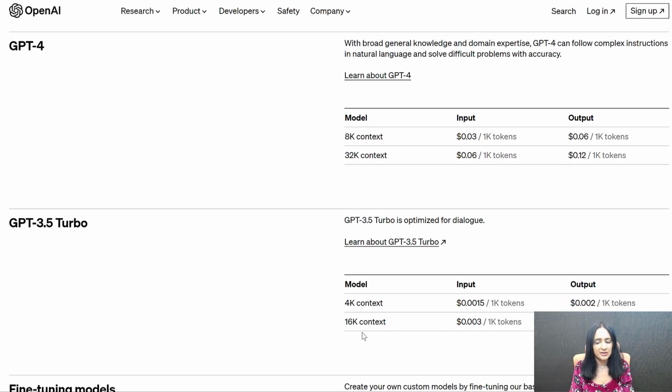16K is what we recommend. It's faster. 4K is slightly slower than the 16K version. And the price difference is not that much, just a little bit of difference in price. 16K is a little bit more expensive. You can decide which one you want to use. And it doesn't matter what you use. You should be able to create like 20 reports or like 10 different courses for like $1. It's not going to be expensive at all.